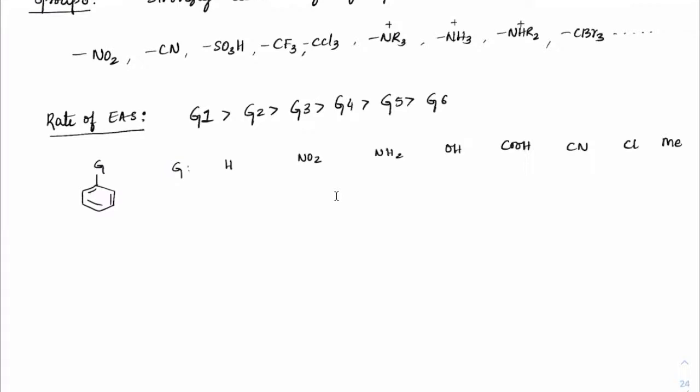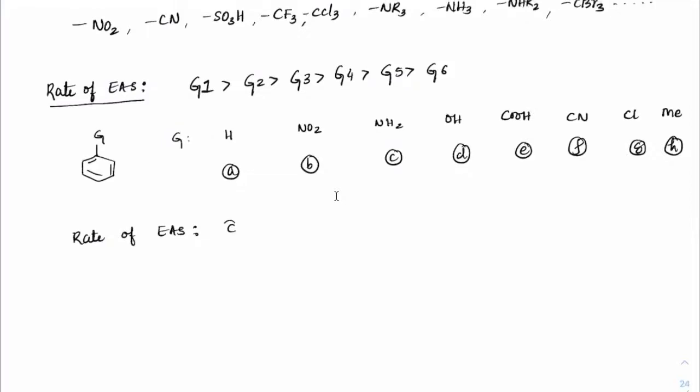Let me label these as A, B, C, D, E, F, G, and H. I have to find out the rate of EAS. So tell me, students, which one should be the best? C, sir. C, correct. So that should be the best. Then D. Then H, which is still activating.